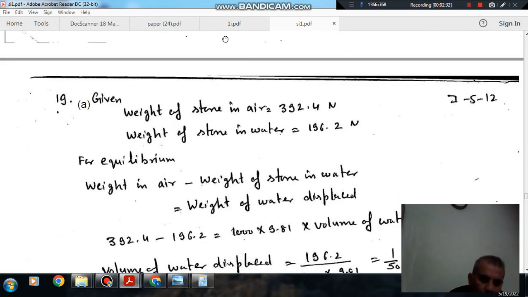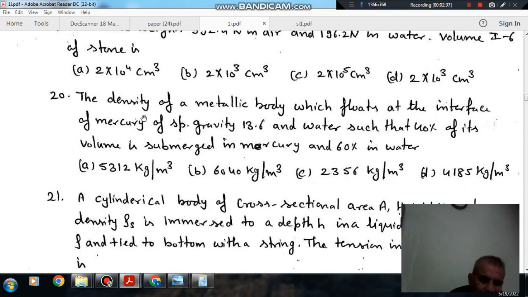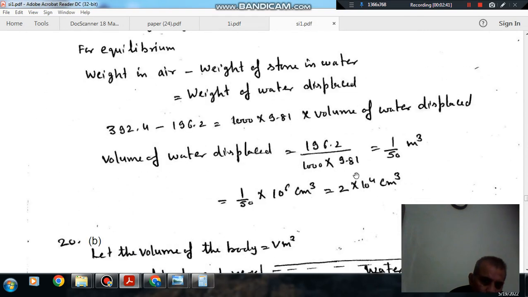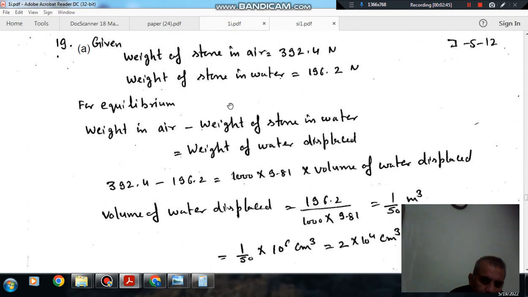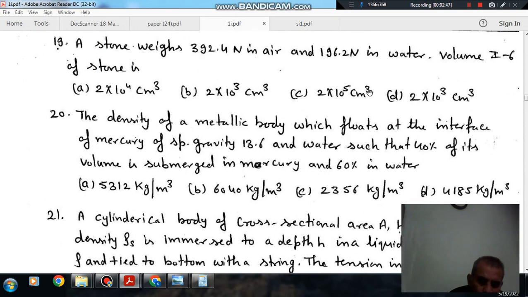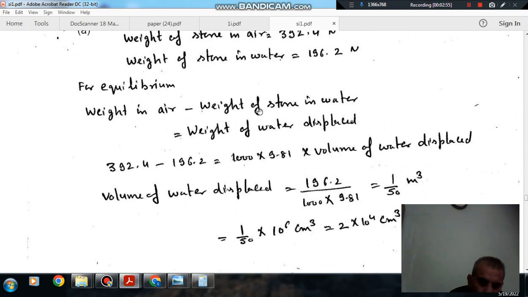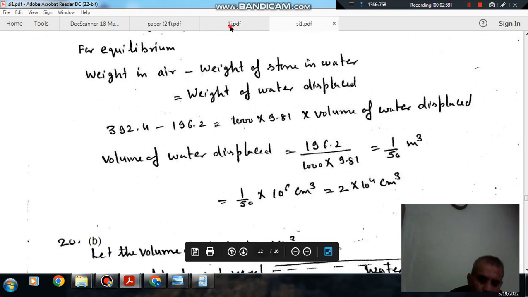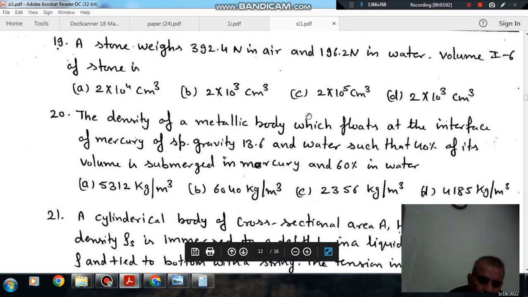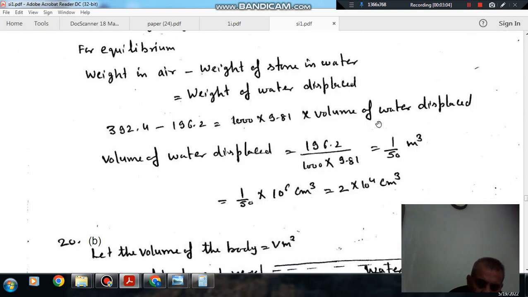So answer is option A. Next, we have found out volume in meter cube, and we have converted into centimeter cube.